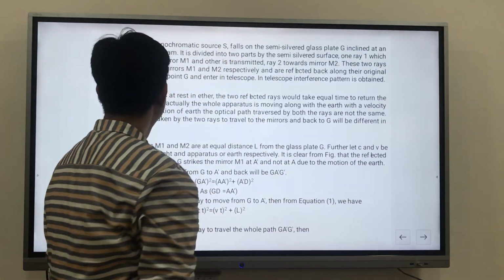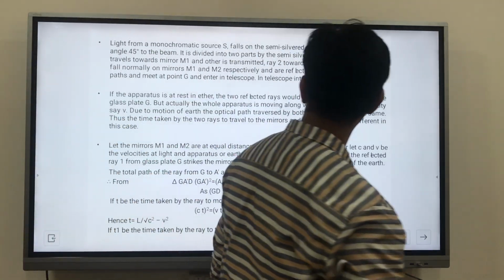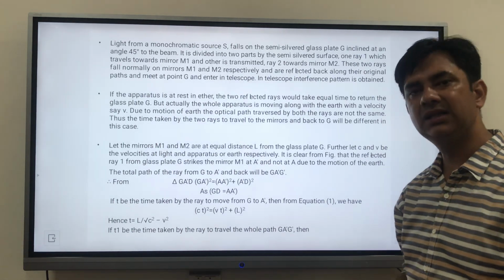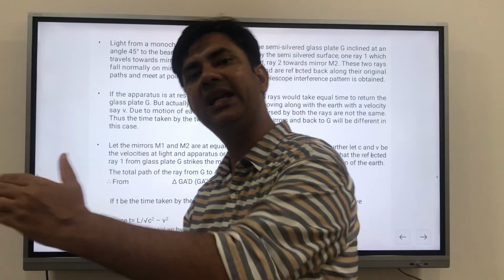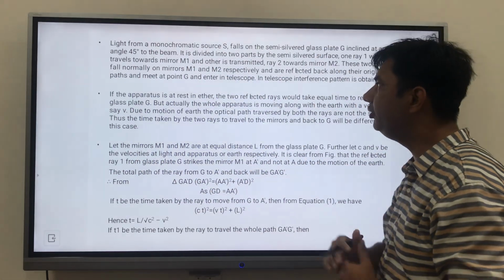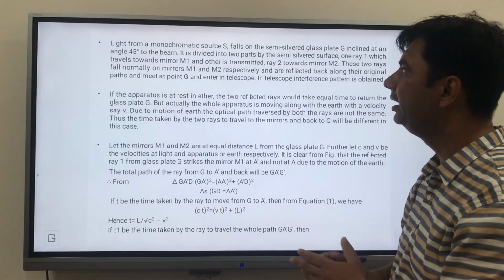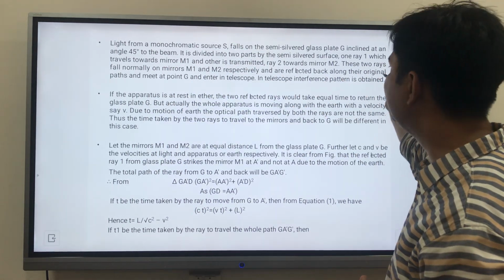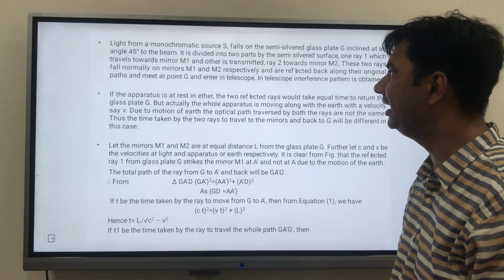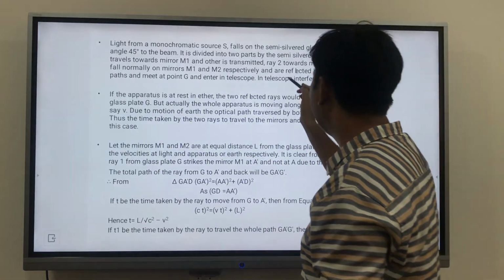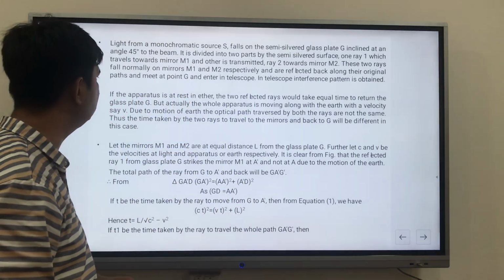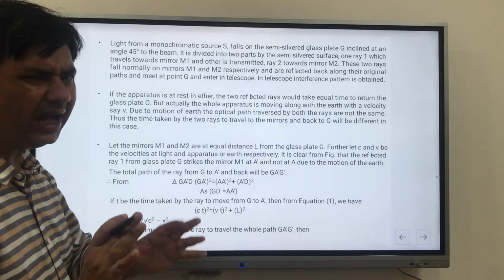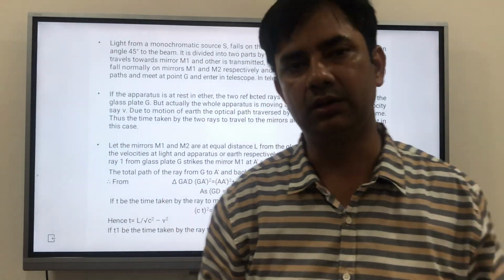So you can see from here, the light from a monochromatic source S falls on the semi-silvered glass plate G inclined at an angle of 45 degrees to the beam. Why is it at 45? So that it can reflect and refract simultaneously. Now, it is divided into two parts by the semi-silvered glass. One ray will go towards M1 and another will go to M2, and these two rays fall normally on mirrors M1 and M2, normally meaning at 90 degrees, and are reflected back along their original path and meet at point G, and enter the telescope. So what I have told you is the same as written over here.